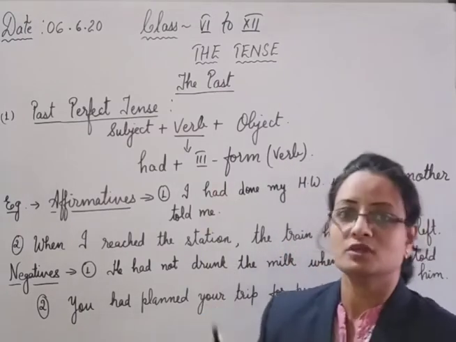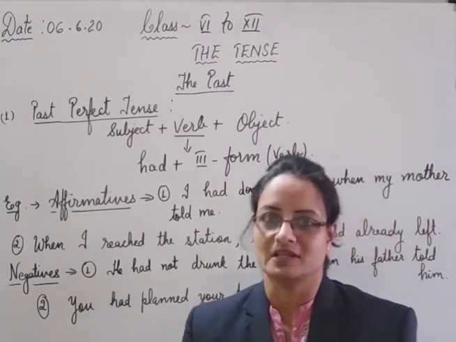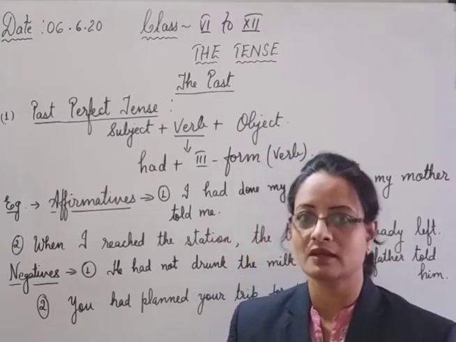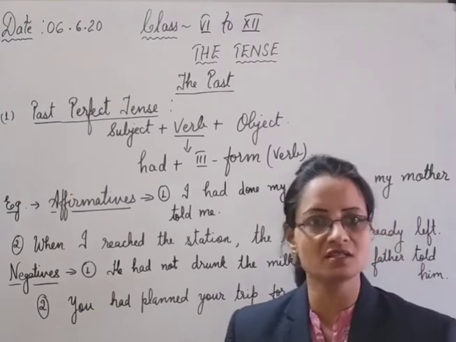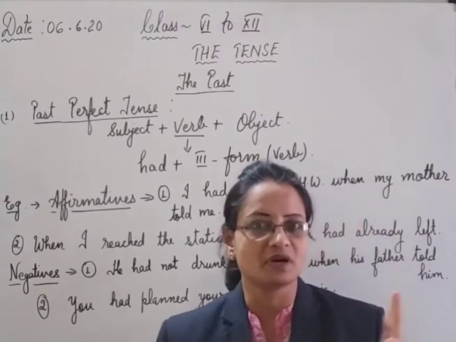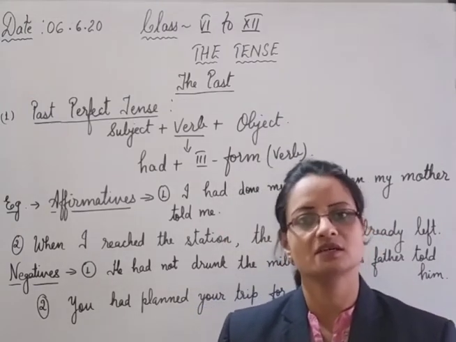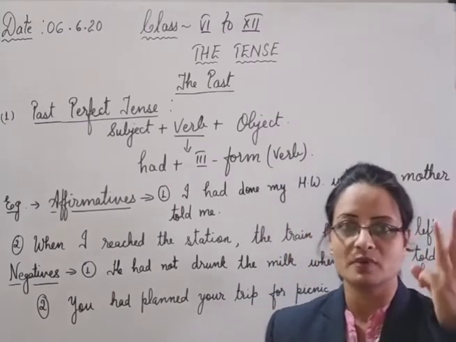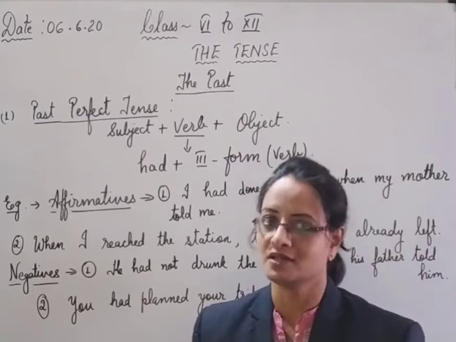We have come to the past in the series of the tenses. We have all seen present tense fully and now we are on the past. The first two of the past, that is the simple past and the past continuous, we have already dealt with. Now we have to see the third of the past, that is the past perfect tense.